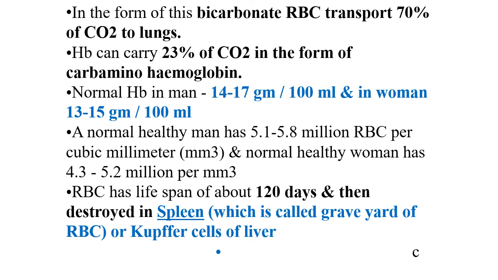In the form of these carbonates of sodium and potassium, RBCs transport 70% of CO2 to the lungs. Hemoglobin can carry 23% of CO2 in the form of carbaminohemoglobin.